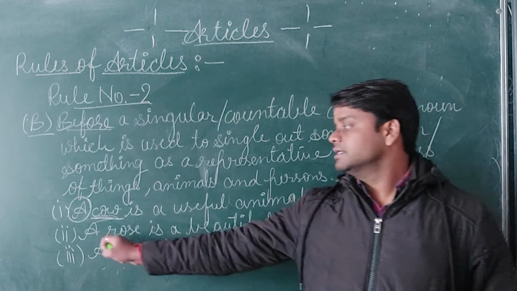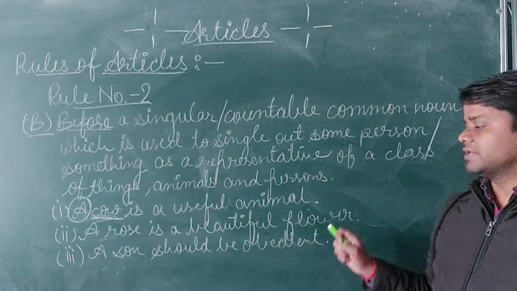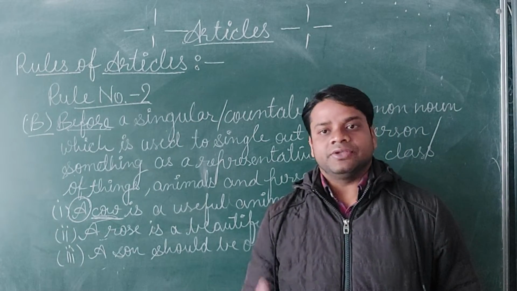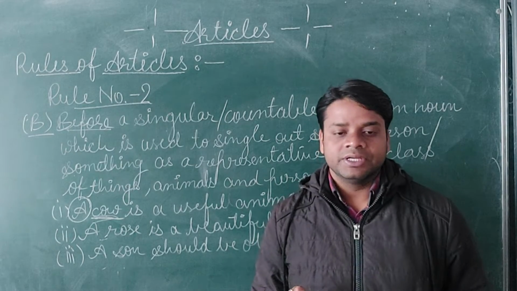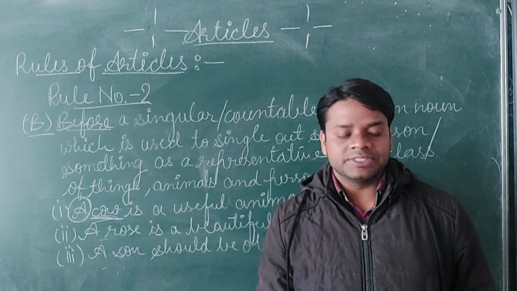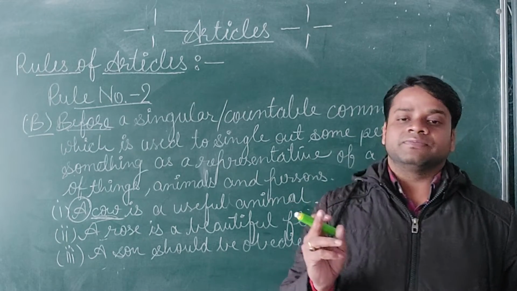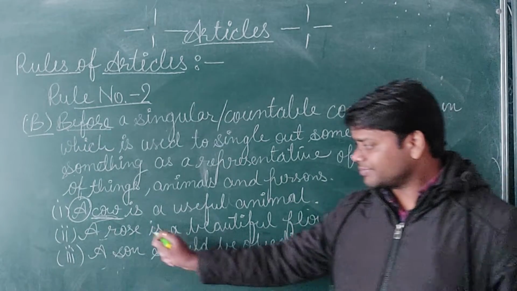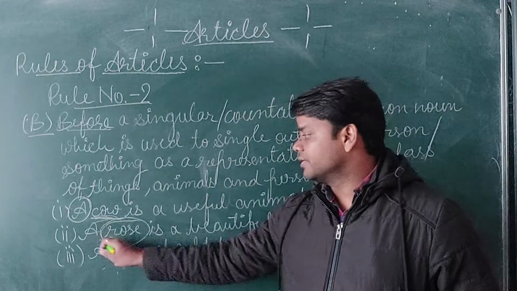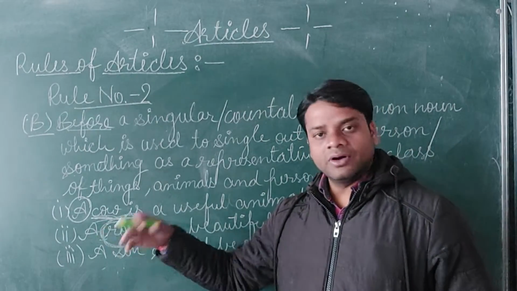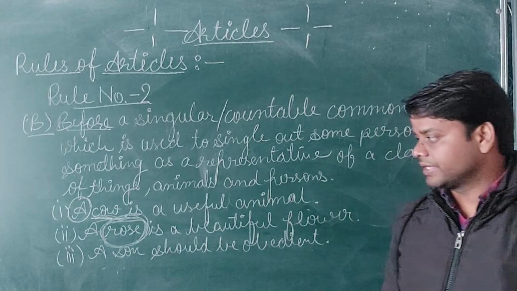Now the next one is, a rose is a beautiful flower. You already have seen that rose, and a rose is a beautiful flower. Here we are not talking about one particular flower. Rose is a representative of all kinds of roses.